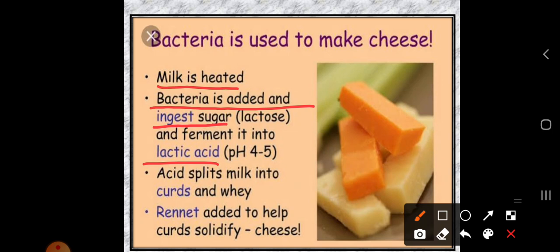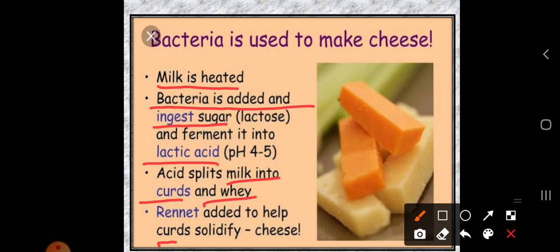So what happens, this acid splits milk into curds. After this procedure, the milk is converted into curd, which solidifies.